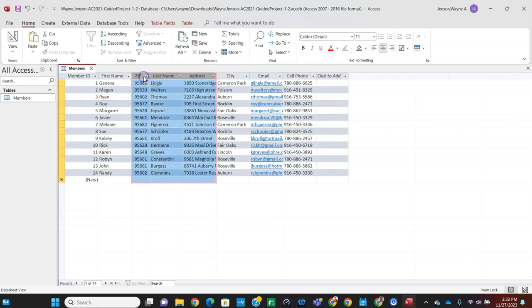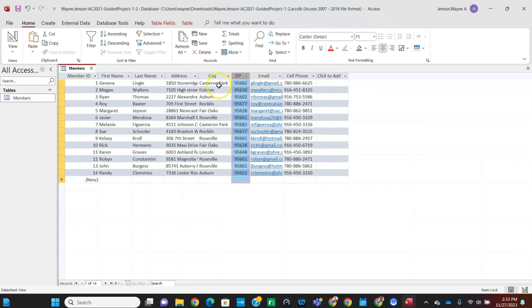So click anywhere. You click a second time. So click once to select the zip column, and then hold your mouse button down. You'll get that black bar, and that means you can move it over to the right of the city column. And then that will move the zip over to the right of the city column.